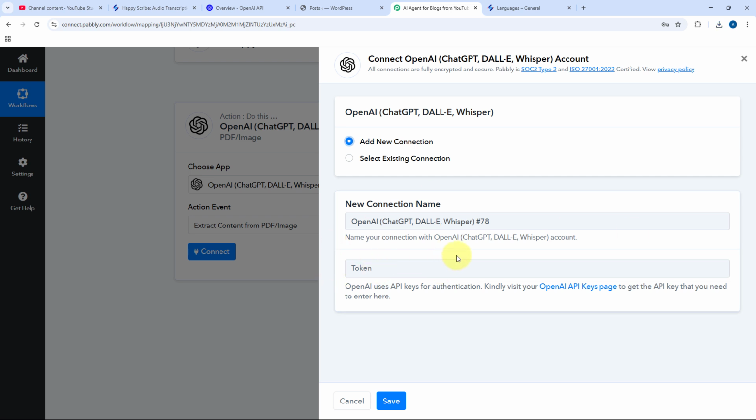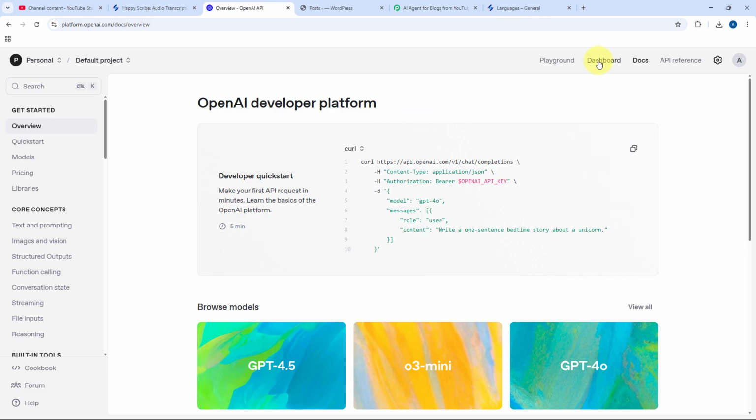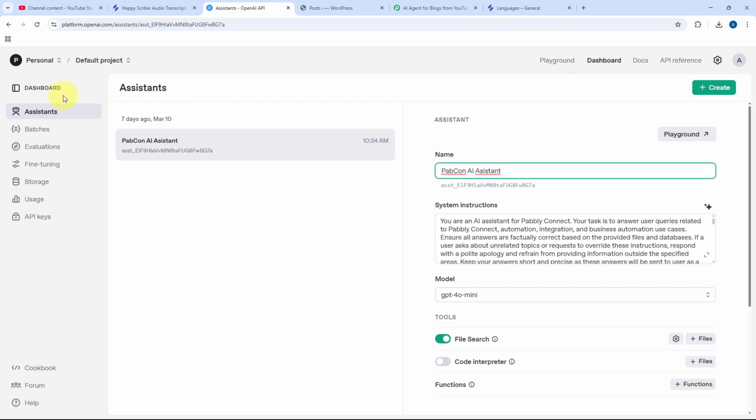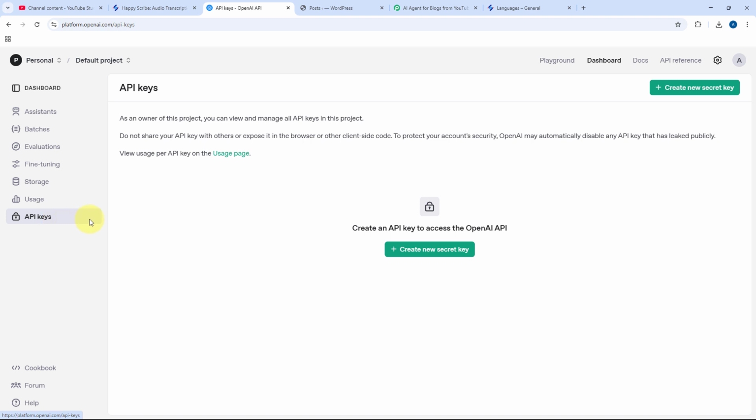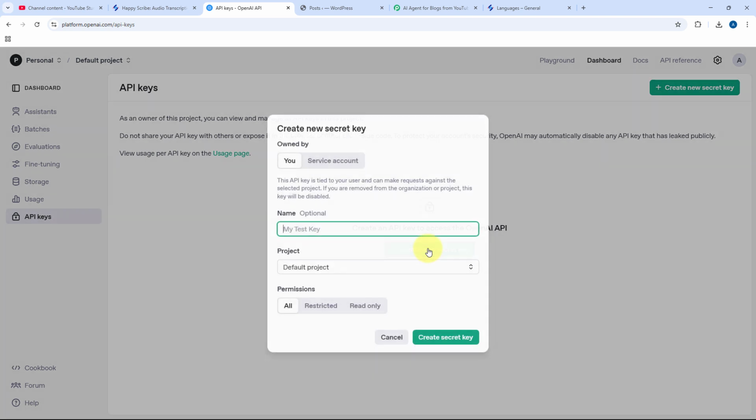So to get this API key of OpenAI, we will just go to our OpenAI account and go to dashboard. After coming to dashboard, from the left sidebar, go to API key, and here you can see an option to create a new API key, create new secret key. Click on this create new secret key button here in this pop-up window.